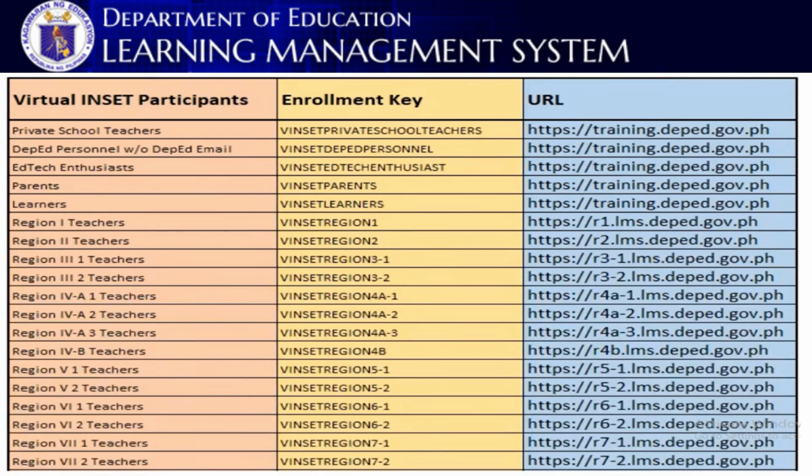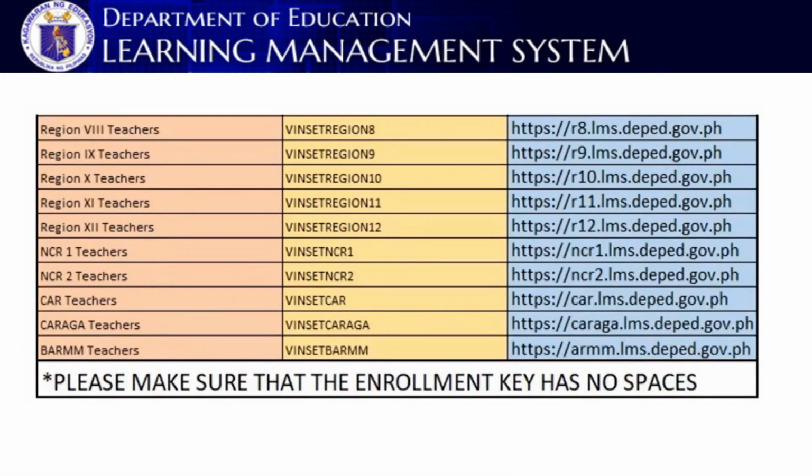So as you can see also, wala po silang space. Okay? Ayan. Don't worry. Kita nyo rin po ito sa ating description box. Alright? Next, another, ayan, it says here, please make sure that the enrollment key has no spaces. Okay?